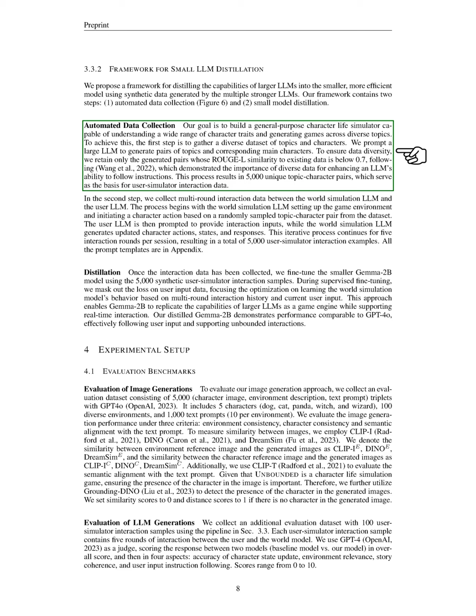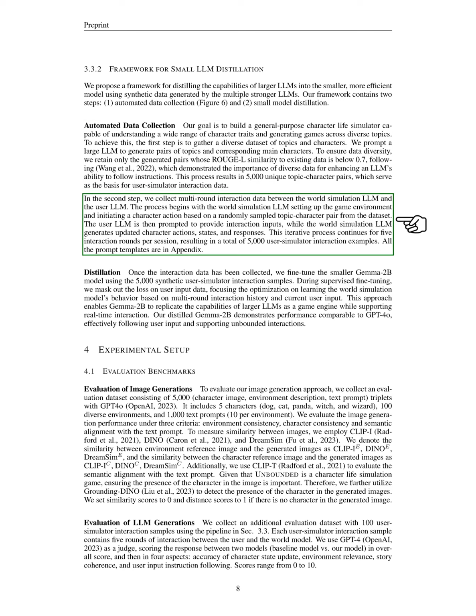dataset of topics and characters. We prompt a large LLM to generate pairs of topics and main characters, ensuring diversity by retaining only those pairs with a Rouge L similarity below 0.7. This results in 5,000 unique topic character pairs for user simulator interaction data.